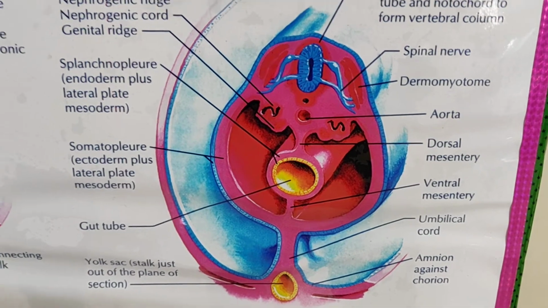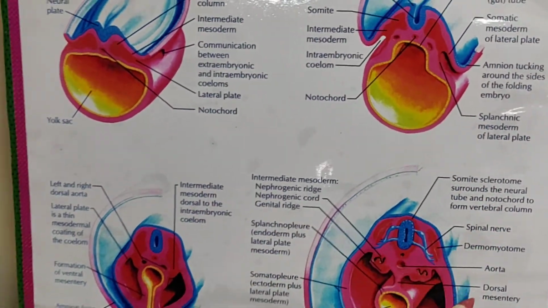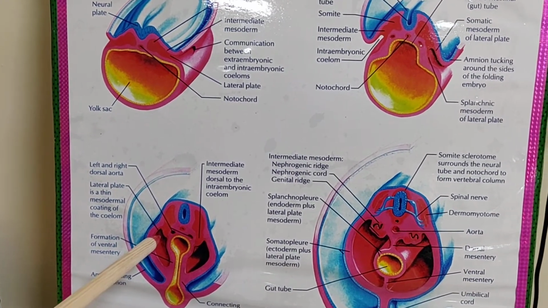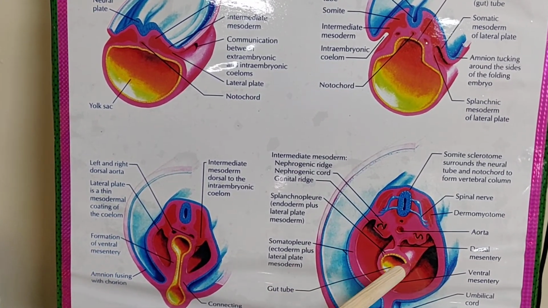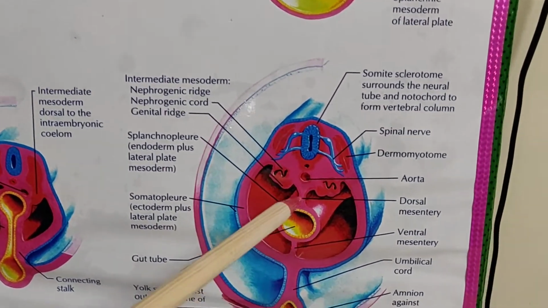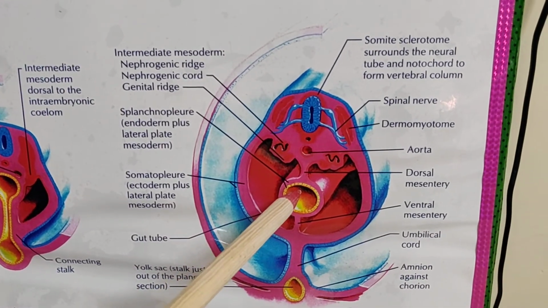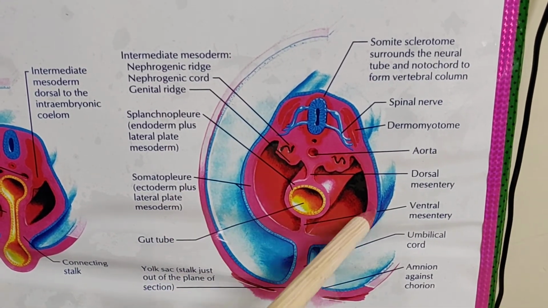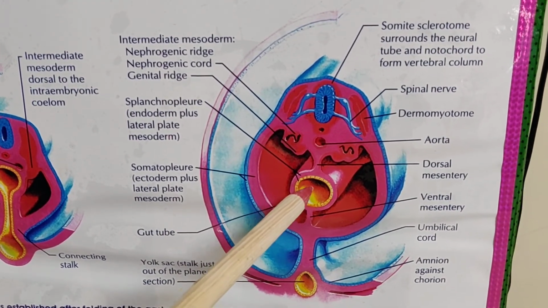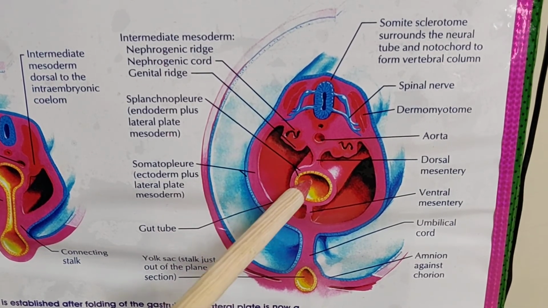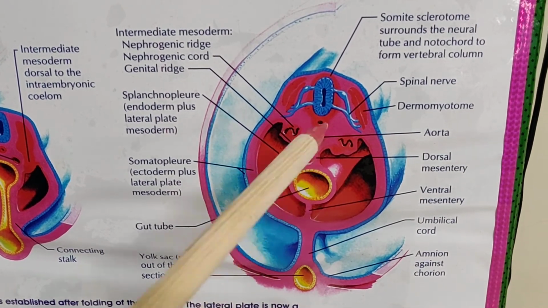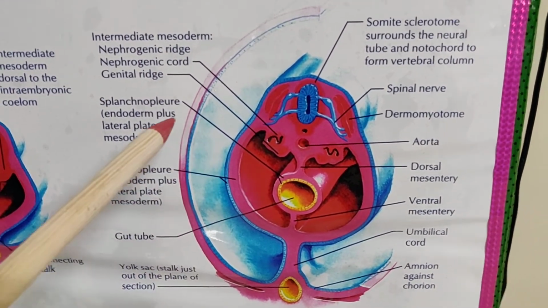So this chart represents how the lateral folding occurs, and in the earlier class we saw the term tube within a tube. The inner tube is the endodermal tube, the tube of the gut. And the outer tube is the surface ectoderm. So due to the folding, the structures develop. It is the tube within a tube in the body plan. And between this ectoderm and endoderm, the middle space is filled by the mesoderm, connective tissue.